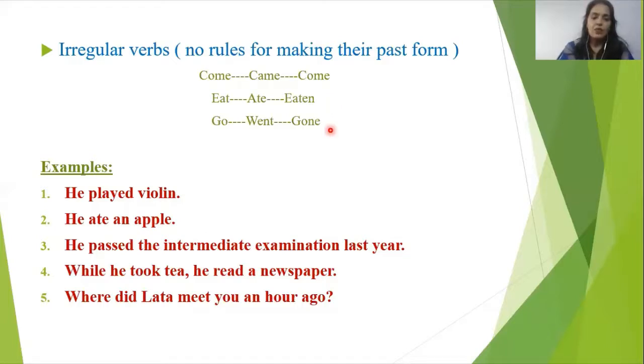So yes, of course, for framing proper sentences, knowledge of verb forms is very, very important. Some examples are here. He played violin. Played, because it is an affirmative sentence. He ate an apple. Ate, second form. He passed the intermediate examination last year. While he took tea, he read a newspaper.